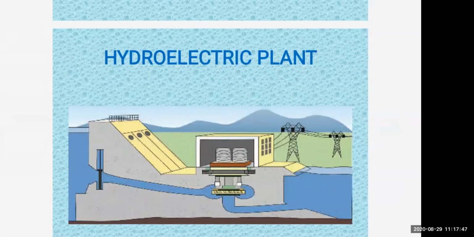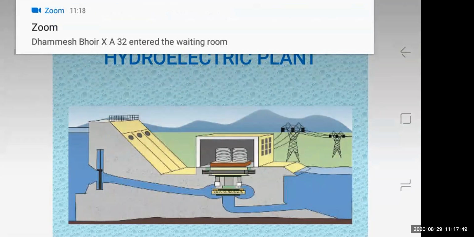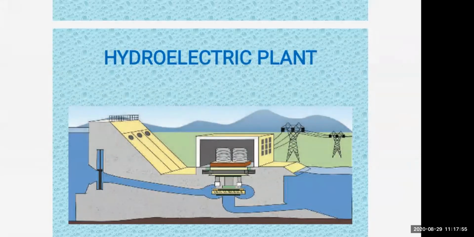The potential energy of the water will get converted to kinetic energy when the water starts flowing, and that kinetic energy will drive the water turbine, which will start the generator, and finally what we are getting? Electrical energy.